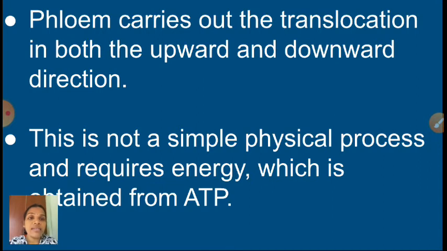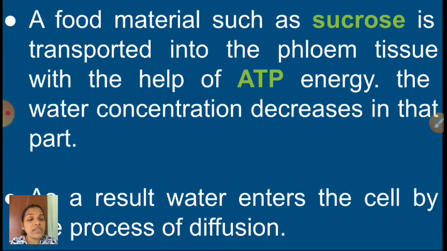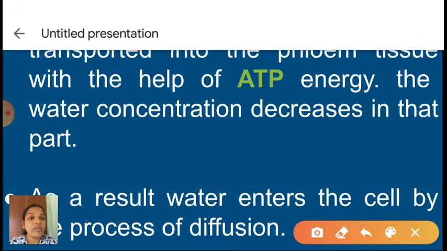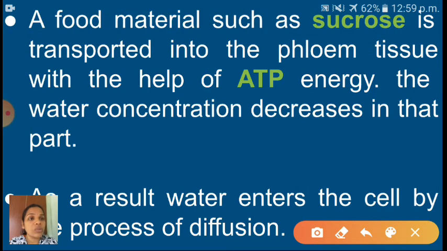Okay, children, see next one. A food material such as sucrose is transported. You know very well, with the help of the photosynthesis process, food is produced. That is what? Carbohydrate. A food material such as sucrose is one kind of carbohydrate, one kind of sugar. That sucrose is transported into the phloem tissue with the help of ATP energy. Okay, children, so the first step is what? Sucrose is transported into the phloem with the help of ATP energy.